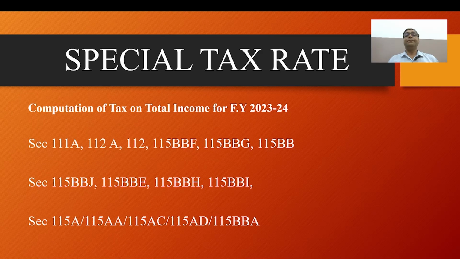into section 115BAC. But I want to check the knowledge about what you learned in the last slides: special tax rates, how to calculate total income and grand total income, and the surcharge rates we have already discussed.